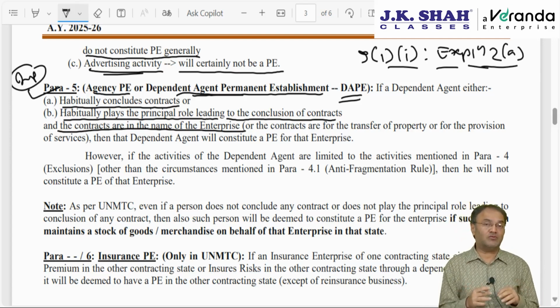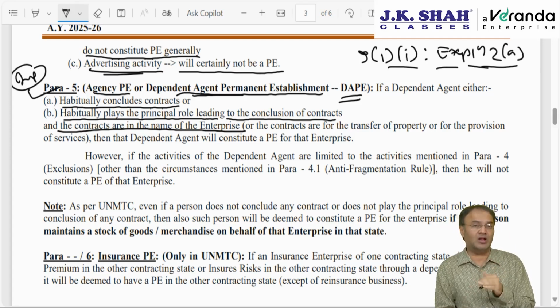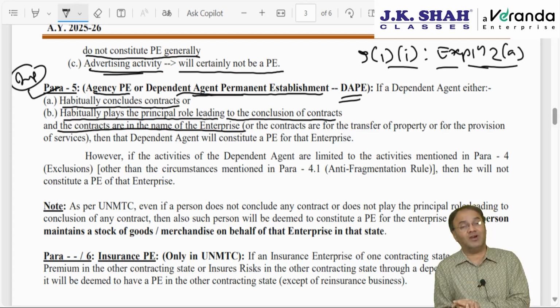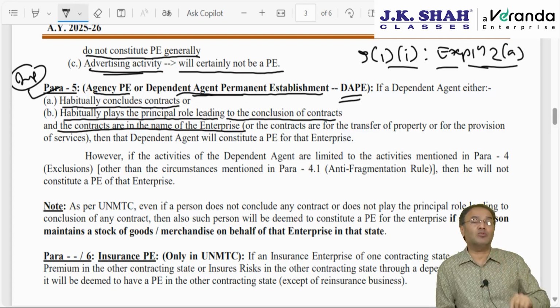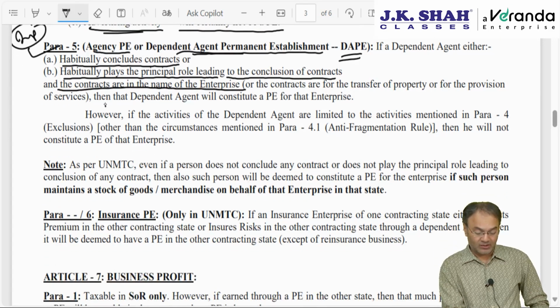So if I am an agent for Samsung and some people approach me asking whether 1,000 handsets can be manufactured in pink color, if they are ready to pay extra, and I have the authority to say yes, and I say yes, that means I have concluded the contract. Or if I say no, sorry, I can't decide, let me ask head office, let me ask Samsung, or take this number and ask directly, then I am not concluding the contract. I would be deemed to have concluded the contract only when I can say yes or no. Then that dependent agent will constitute PE for that enterprise.